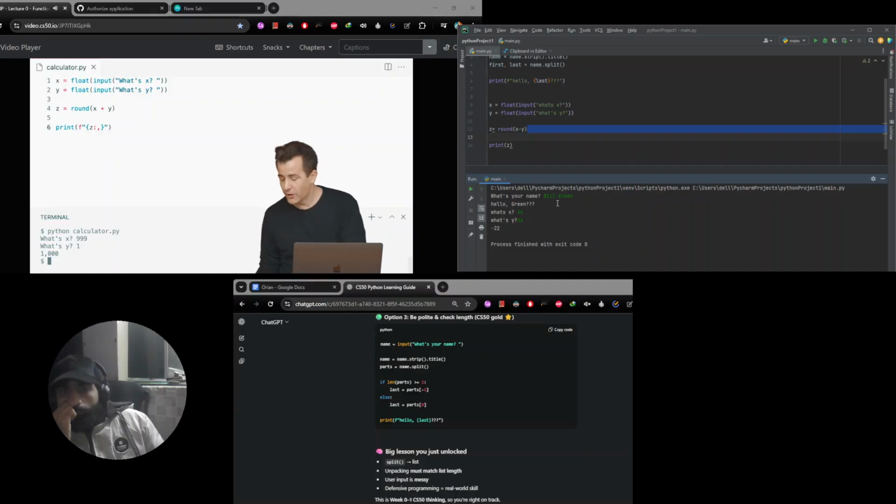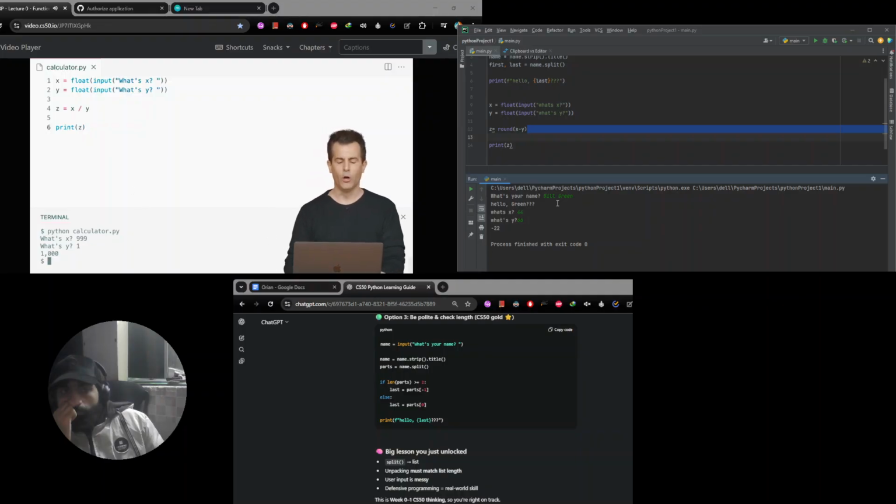Allow me to turn back just for a few final examples on float before we introduce a few final examples that allow us not just to use functions, but to make our own. Let me propose that we also try our hand at a bit of division here. Let me propose that we modify this calculator now to still take a couple of floats, but do something a little simpler, just doing x divided by y. And let me go ahead and get rid of my format string and just keep it simple for now, printing out z instead. We'll do some simple division.